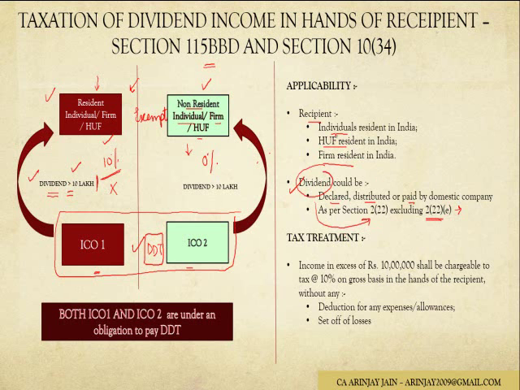So if the recipient falls under this category, and the dividend is declared, distributed or paid, then the income in excess of 10 lakh shall be chargeable to tax at 10% on gross basis, which means there will be no deduction for any expenses or allowances. There will be no set off of losses against such income in the hands of the recipient.